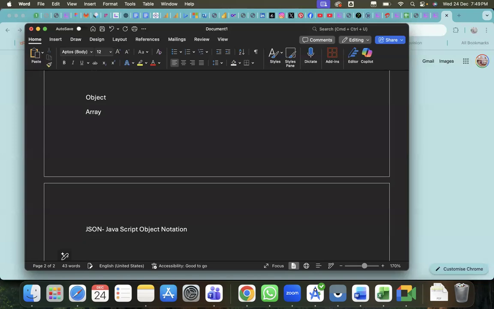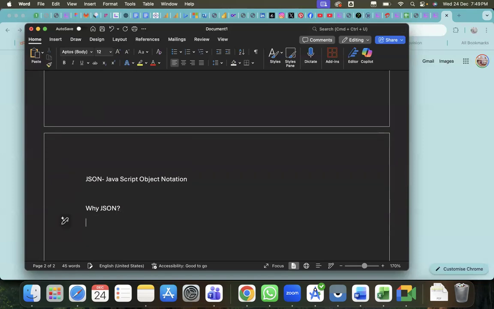But why JSON? Why not other? There are many parsing technologies available, but why are we using this particular JSON?